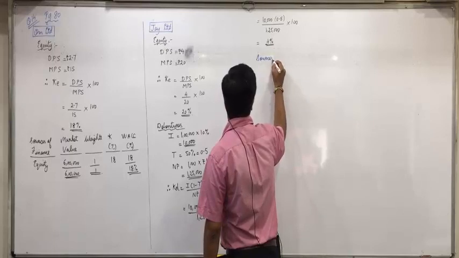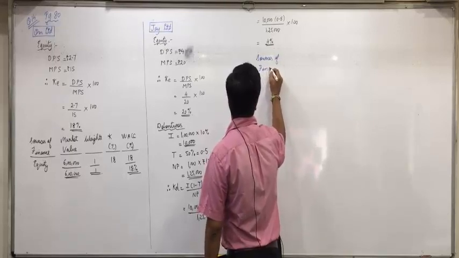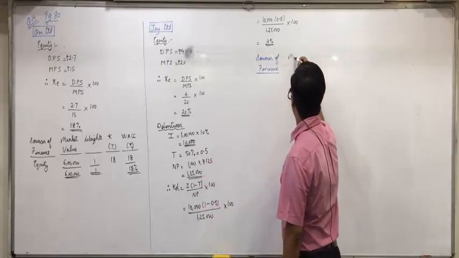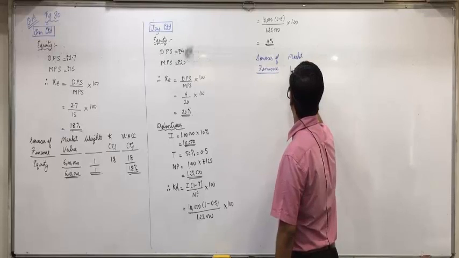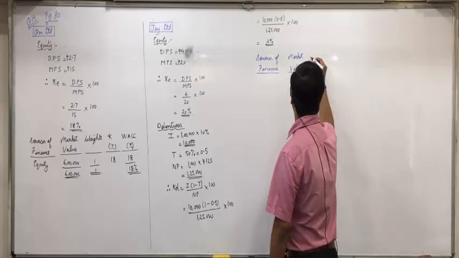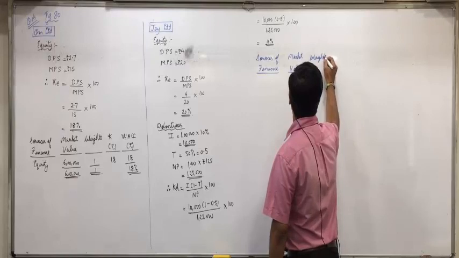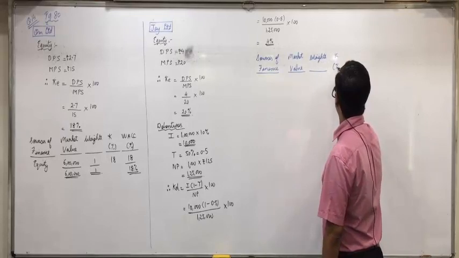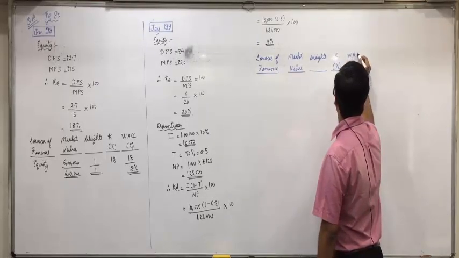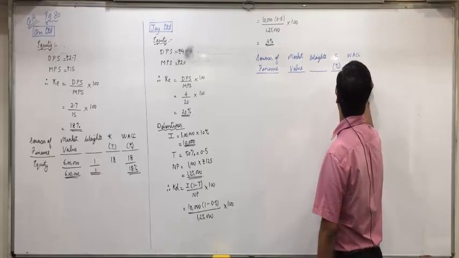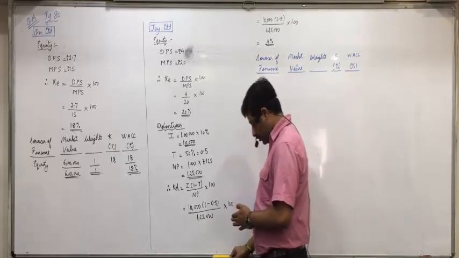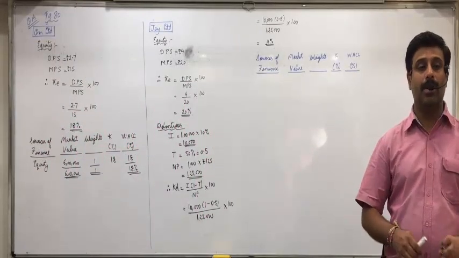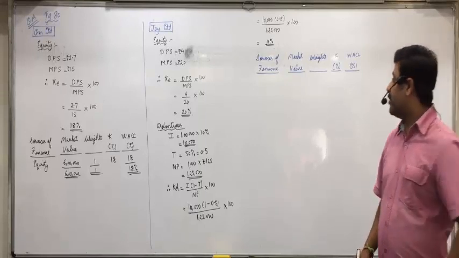The columns are: sources of finance, market value, weights, K in brackets percentage, and WACC. Make the columns, everyone.